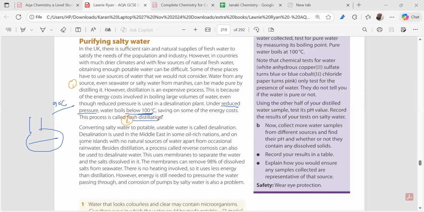So this is called flash distillation. You can mark it 2. Now, all these processes, as a student has messaged me, wonderful: is desalination similar to reverse osmosis? Yeah, desalination is a broader term.